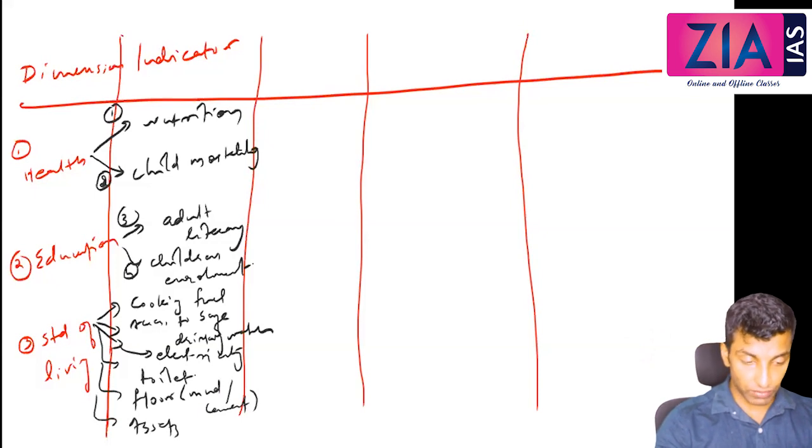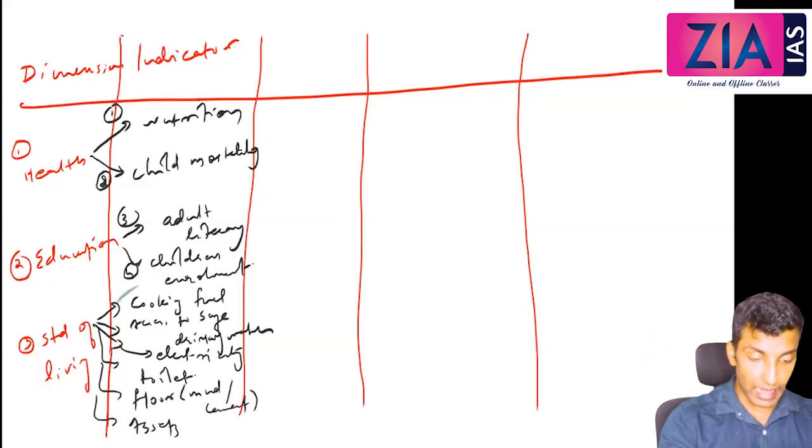So the 6 that come under standard of living are cooking fuel, access to safe drinking water, electricity, toilet, floor (mud or cement), and various assets.